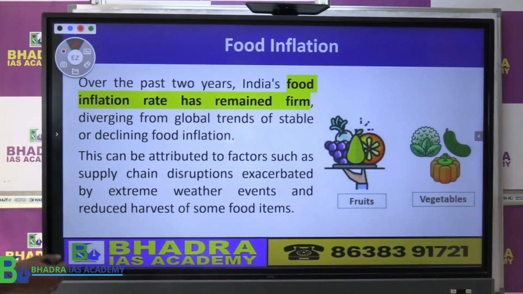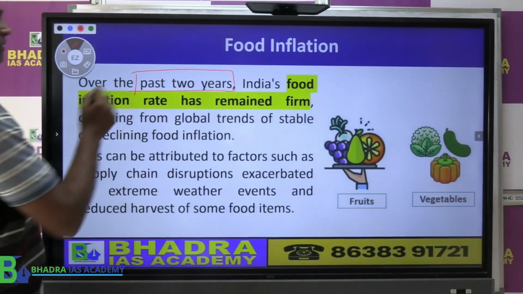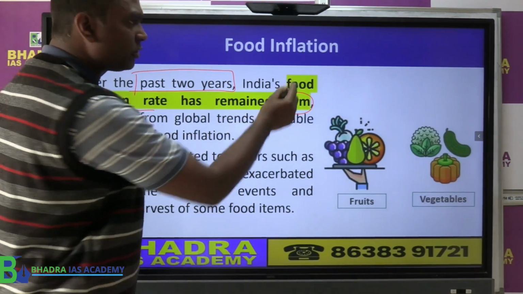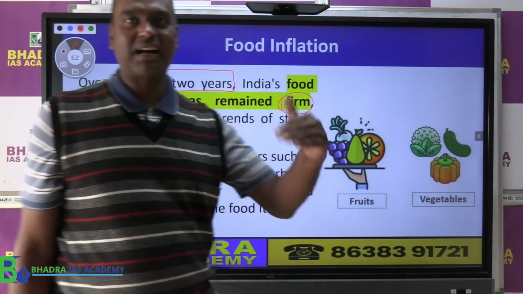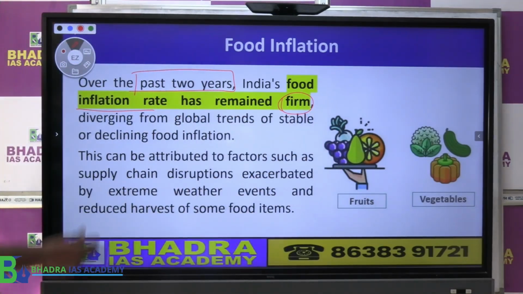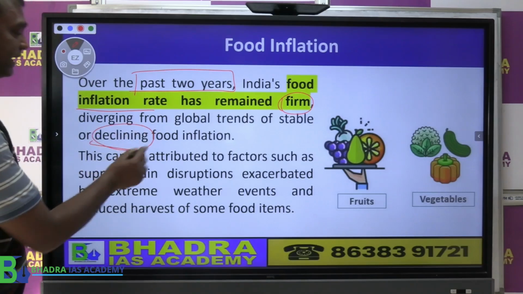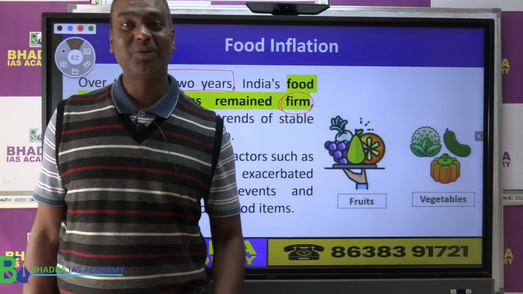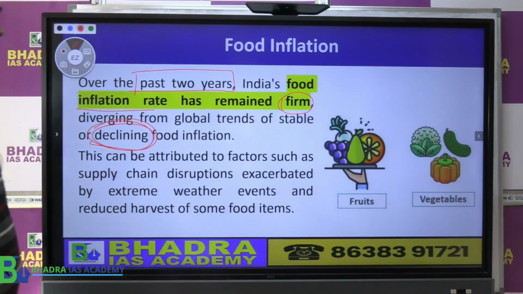If you see the statement given in the Economic Survey, in the last 2 years, food inflation in India remained firm. That means what? It was not going down. It was consistently high for the last 2 years. Whereas globally, in the rest of the countries, it was actually declining. But in India, it was not going down. So the question is why? Why was food inflation higher in India? What does the Economic Survey say?